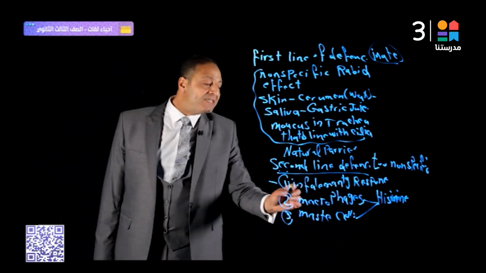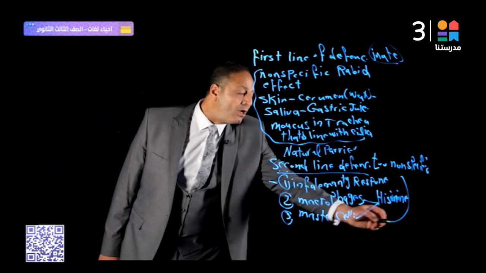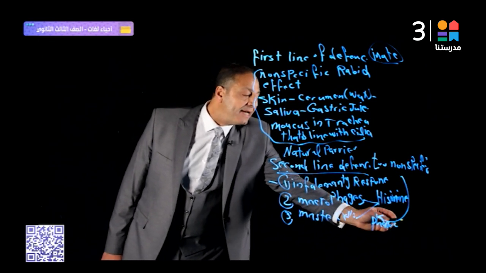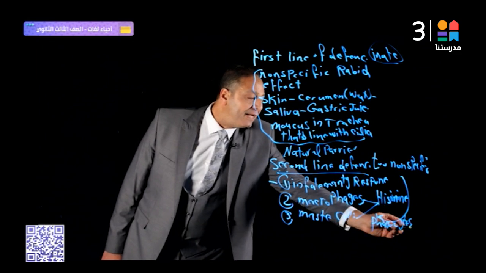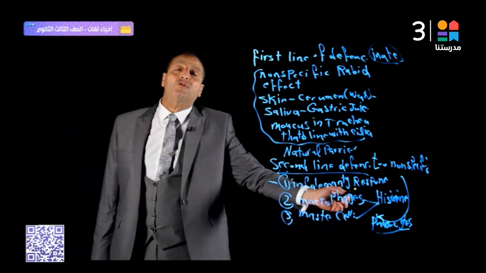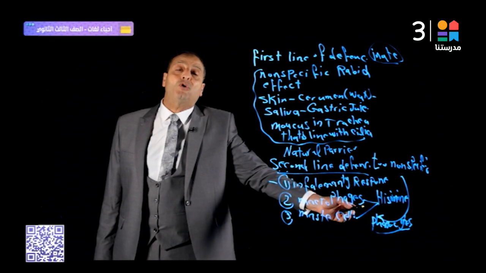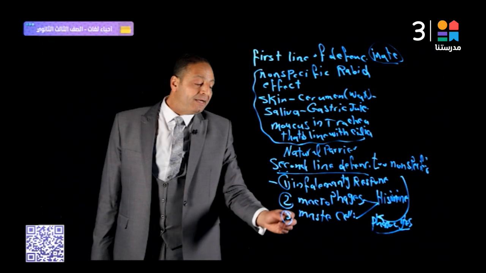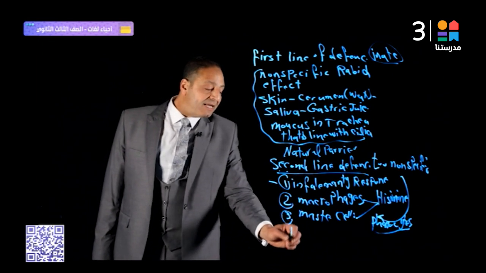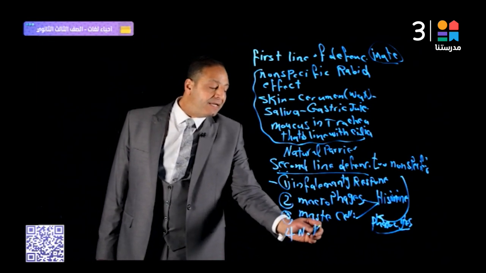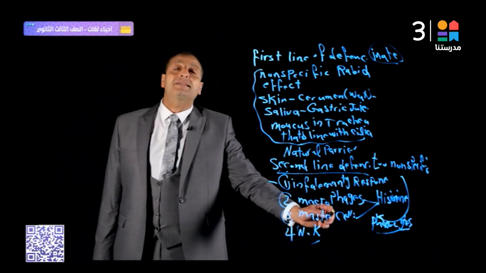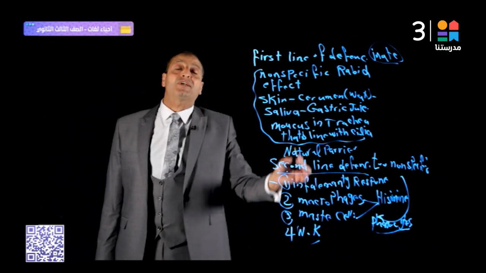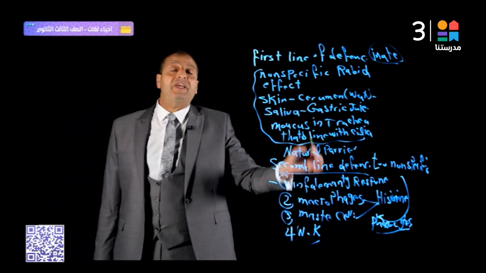The main purpose of the second line of defense is called phagocytosis, carried out by neutrophils and a specific type called macrophages. Phagocytosis of the pathogens and microbes. Finally, there are the natural killer cells, NK, found in the second line of defense. Both the first line and second line are non-specific, so they have a rapid effect response.